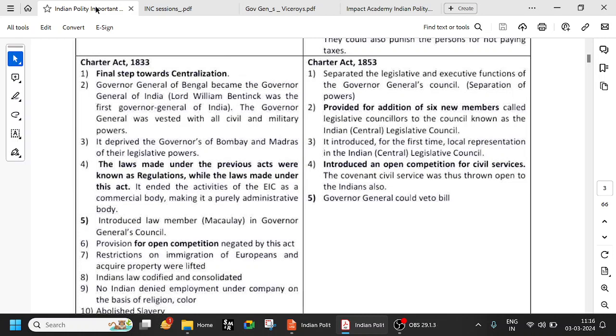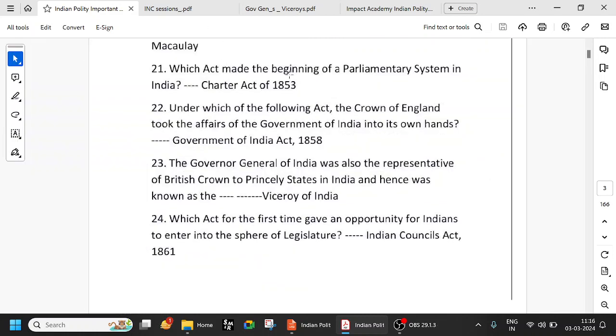So what is the question? Which act made the beginning of a parliamentary system in India? Charter Act of 1853. Okay, beginning of a parliamentary system because you have seen councils. Under which of the following acts did the Crown of England take the affairs of the government of India into its own hands? See, in 1857, the revolt has happened, right? After the revolt of 1857, the British Crown took over.